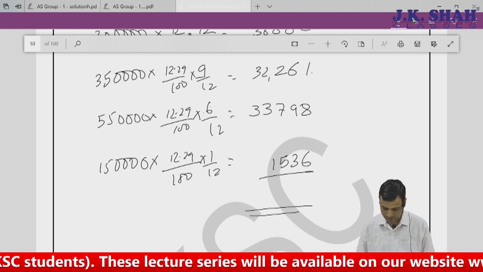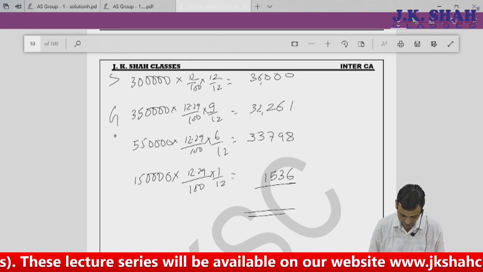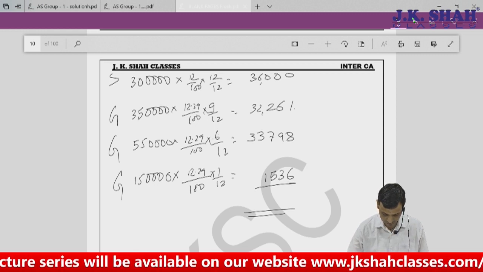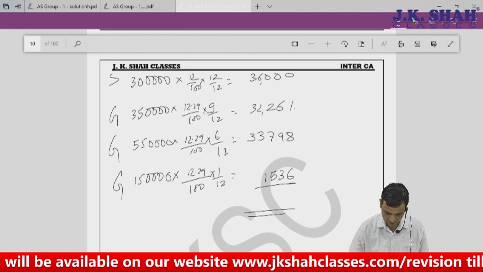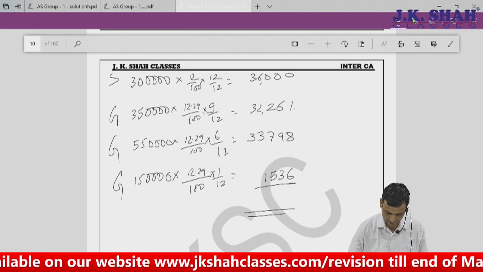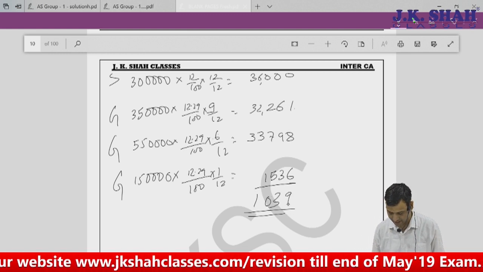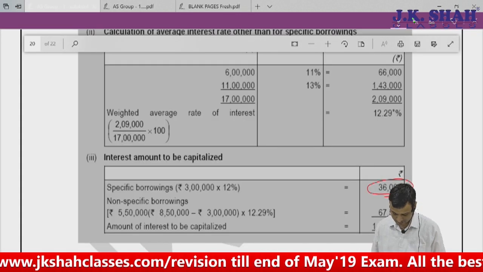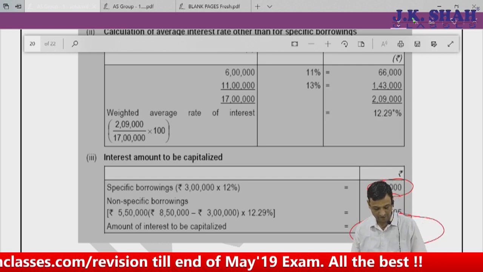You can just add up the total borrowing cost. This is specific, general, general, general: 36,000 plus 32,261 plus 33,798 plus 1536. The amount of borrowing cost which can get capitalized is 1,03,595. This is the solution, 1,03,595.